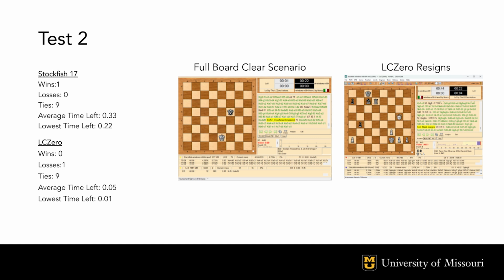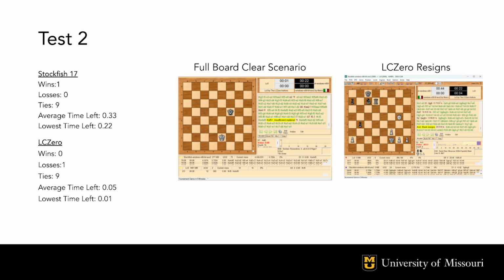It should also be noted that LC0 was much more prone to using all of its time. While both models often had very little time left on the clock, LC0 was often within 1 second of being forced to resign. Of course, results may be different on different hardware, but the consistency with which LC0 came close to running out of time shows that Stockfish is likely more computationally efficient.